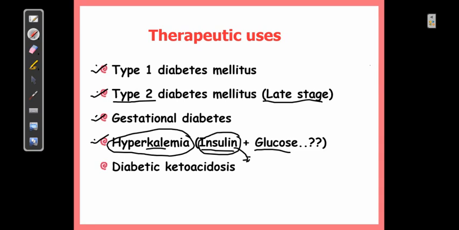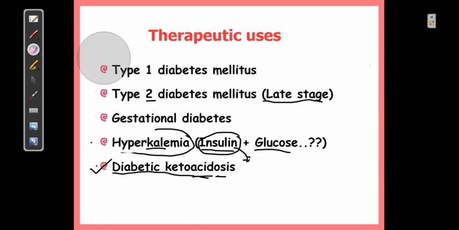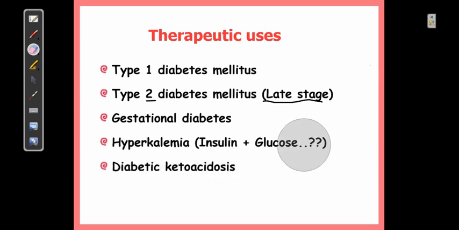Diabetic ketoacidosis is a medical emergency. It's normally a complication of type 1 diabetes mellitus, and in that case also insulin is a very good option. So this wide range of therapeutic actions you can consider while discussing the pharmacology of insulin. So with this we are completing the lecture.